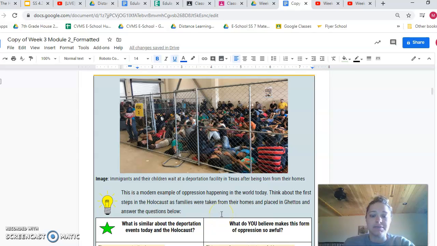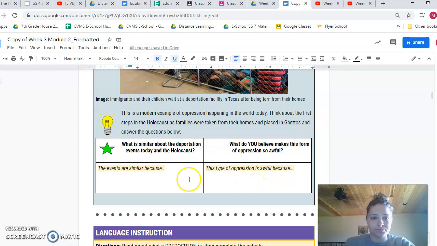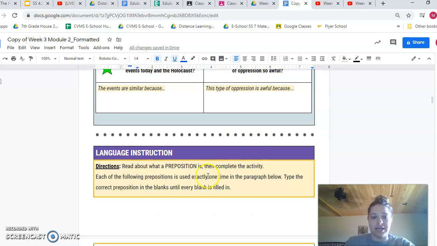Think about the first steps in the Holocaust as families were taken from their homes and placed in ghettos, and answer the questions below. What is similar about the deportation events today and the Holocaust? And then also, what do you believe makes this form of oppression so awful? So you're going to fill in, see that green star? You're going to fill in these sentence stems here. When you're done with that, you're going to move on to the language activity for the day.